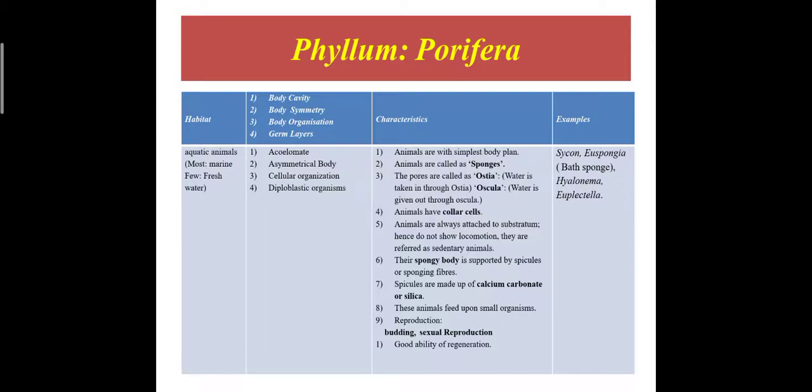These animals feed upon small organisms. They reproduce with the help of budding or sexual reproduction. They have a good ability of regeneration. Which are the examples? The examples are Sycon, Euspongia, bath sponge, Hyalonema, and Euplectella.